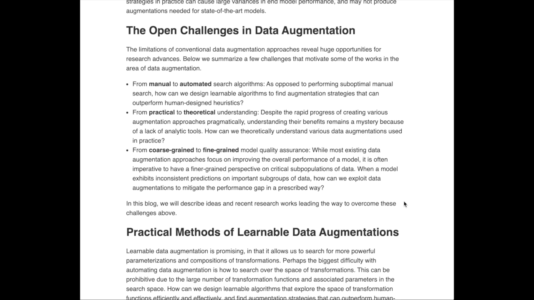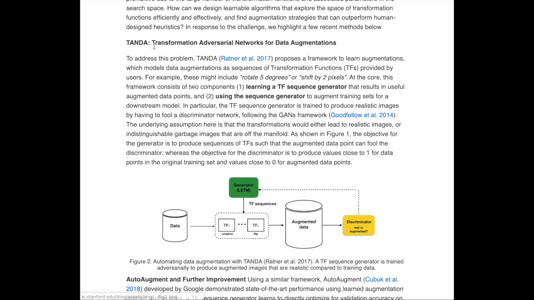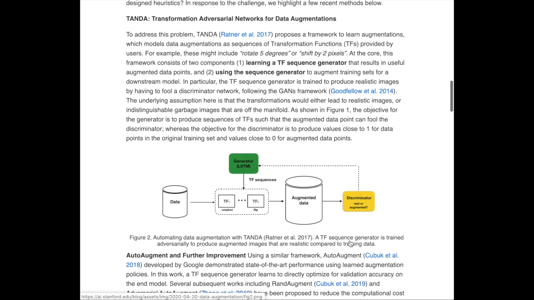model quality assurance. So the first algorithm to describe is this TANDA algorithm, Transformation Adversarial Networks for Data Augmentation, where you take an original image, then you apply a sequence of transformations to it, and then the discriminator tells whether it's a real data point or an augmented data point. So a cool way of making sure that the augmentation doesn't corrupt the image too much.